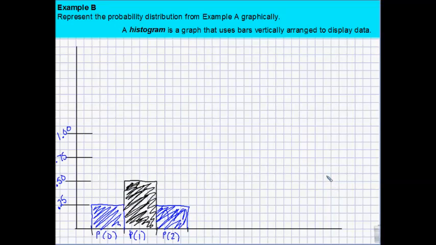So that is a probability distribution represented graphically. So you look at this, and okay, well, it's most likely that I get one tail. The probability distribution for heads would look exactly the same because there's only two options. It didn't really matter if we picked heads or tails.